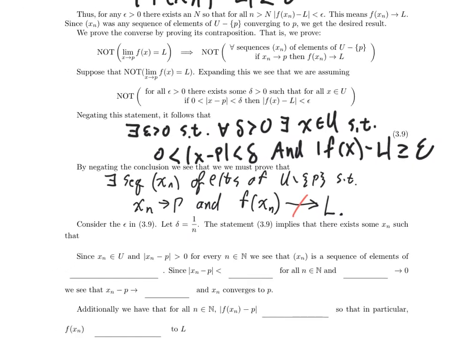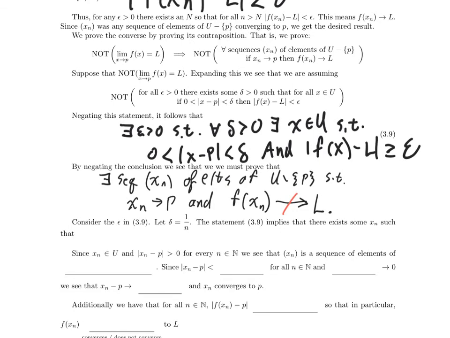Let's try to cook it up. So we'll use this thing which is true, right? This assumption is definitely going to be needed in the proof. Otherwise, it wouldn't be an if-then. It would just be a thing that's true. So we're going to need to use that assumption. Let's consider this epsilon. That's some fixed constant. I know something is true for every delta bigger than 0, so I'll pick a sequence worth of them because I want to generate a sequence. So let's let delta be 1 over n.